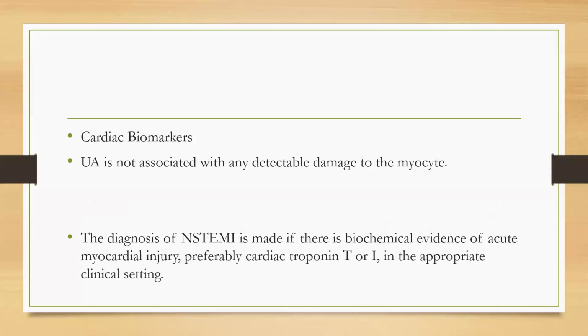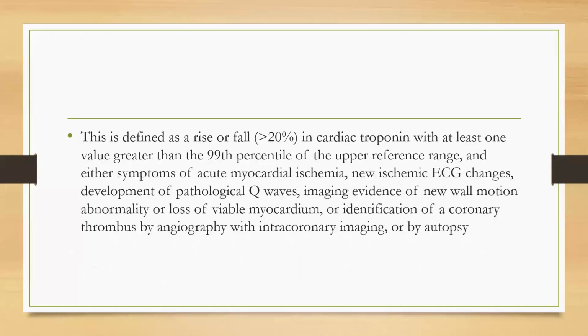Now, regarding cardiac biomarkers, unstable angina is not associated with any detectable damage to myocytes. The diagnosis of NSTEMI is made if there is biochemical evidence of acute myocardial injury, preferably cardiac troponin T and I, in the appropriate clinical setting.